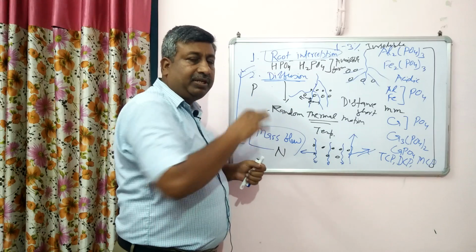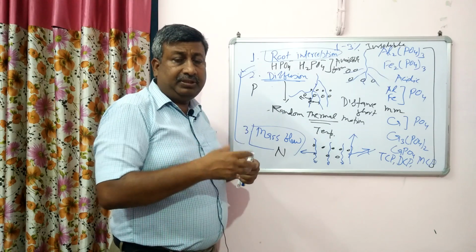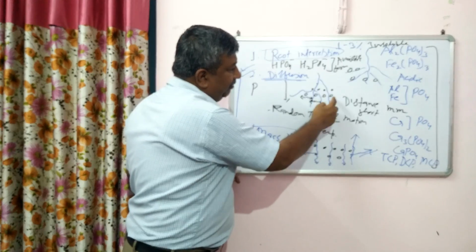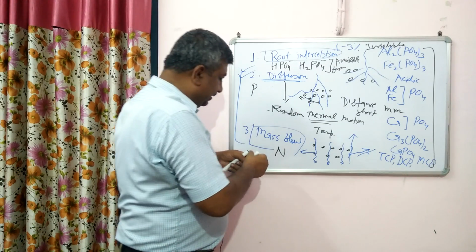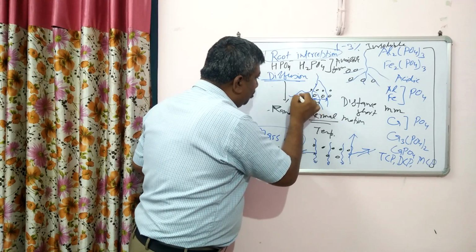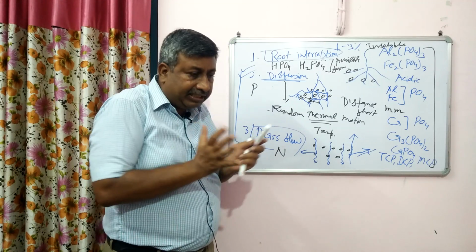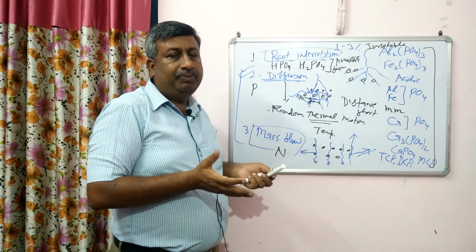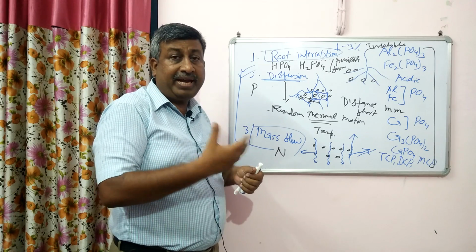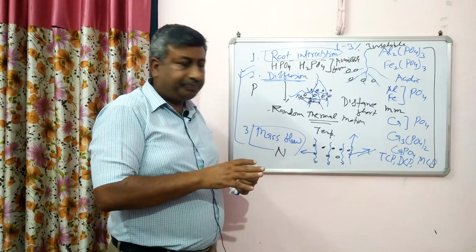We are applying the phosphatic fertilizer, still not available. As the season warms, जैसे सीजन गर्म होता है, the molecular activity increases and phosphorus oscillation and vibration increases and their movement increases, and now they come in contact with the root, close to the root and available to the plant. But in winter season their activity reduces, so not available to plant. So this is the problem in winter season, particularly for crops which require high phosphorus, like maize. If maize is grown in winter season, phosphorus deficiency is very common.